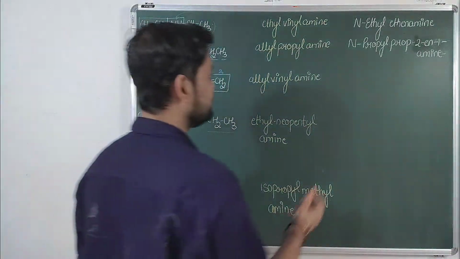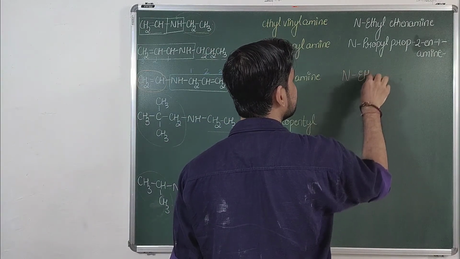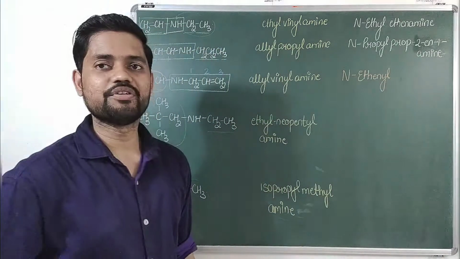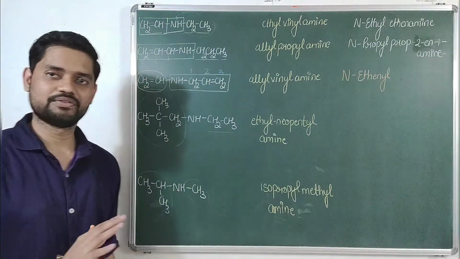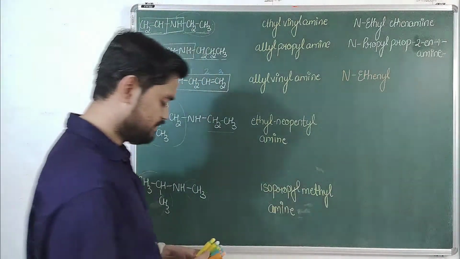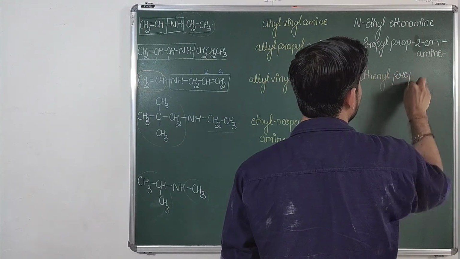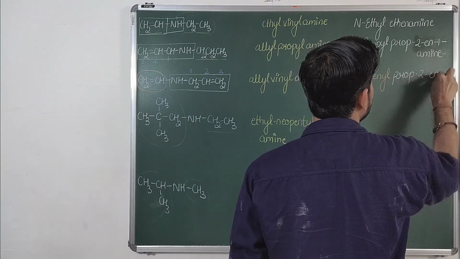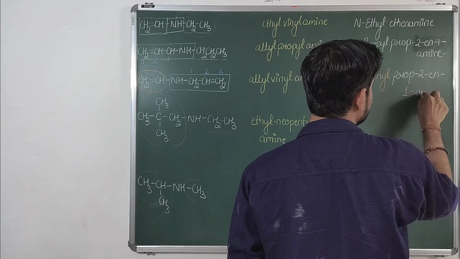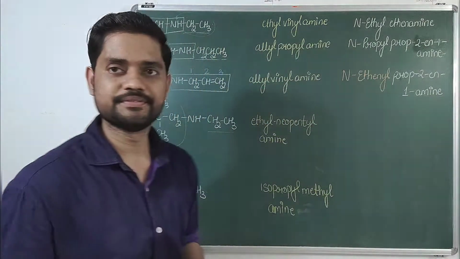If you have commented ethynyl, then you are right. So it is N-ethynyl. In some of the books, you can find it as N-vinyl as well. No problem of such thing. But yes, IUPAC name will remain N-ethynyl. Rest the name is the same. It is prop-2-en-1-amine. Cool enough? Sure.